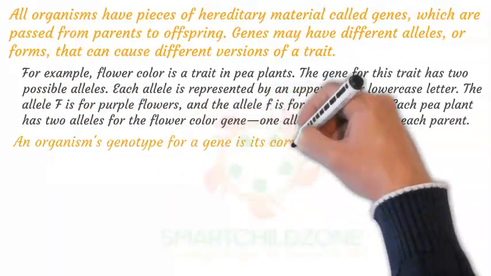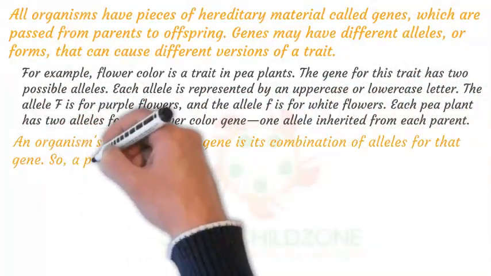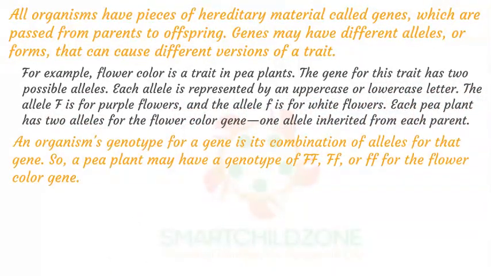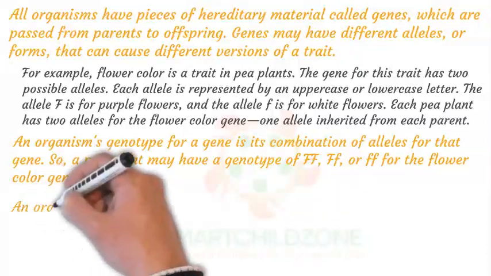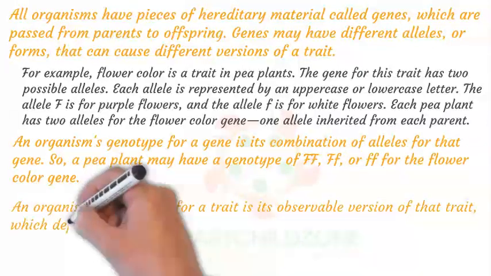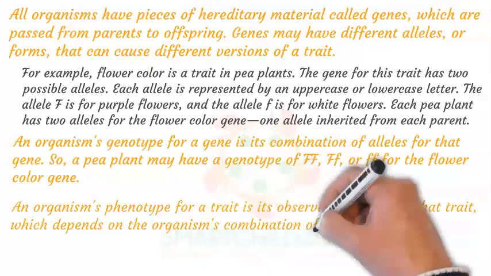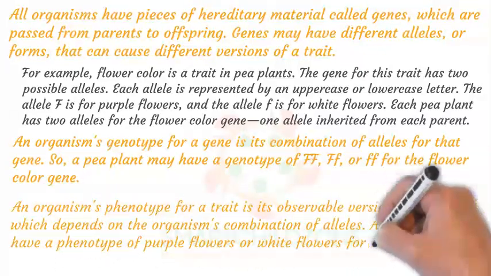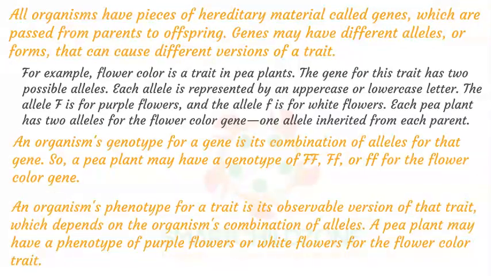An organism's genotype for a gene is its combination of alleles for that gene. So, a pea plant may have a genotype of all kinds for the flower color gene. An organism's phenotype for a trait is its observable version of that trait, which depends on the organism's combination of alleles. A pea plant may have a phenotype of purple flowers or white flowers for the flower color trait.